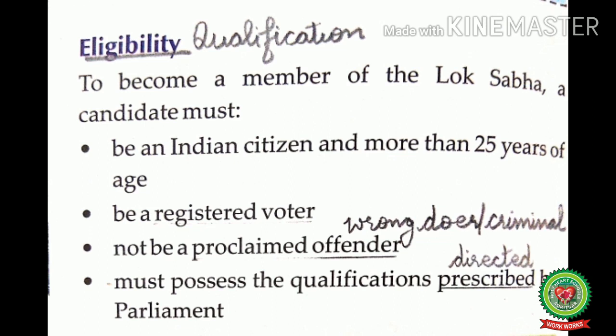Must possess the qualifications prescribed by the parliament. And some other qualifications for becoming a member of the Lok Sabha are: he or she should not hold any office of profit under the union or the state government. He or she should not be mentally unsound.